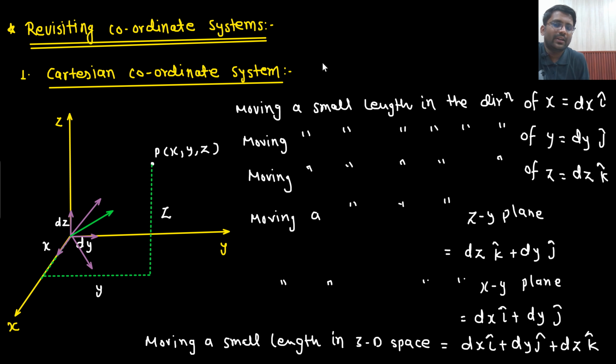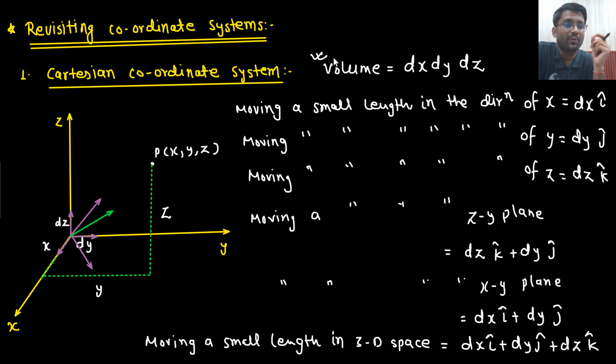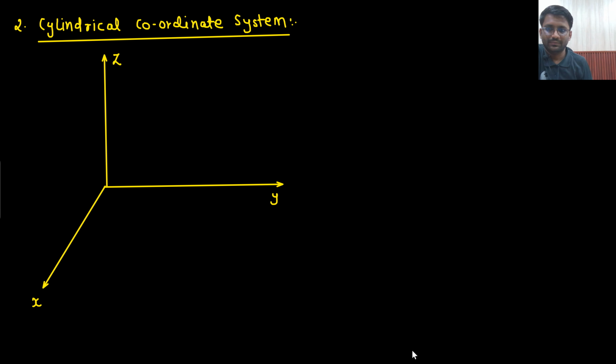And what is the volume in the Cartesian coordinate system? Moving a small length in x, moving a small length in y, moving a small length in z. This we have already understood in integral calculus, right? The basic prerequisite we have already seen in integral calculus when we studied calculus of real variables. So this is the volume that we will write down. Understandable?